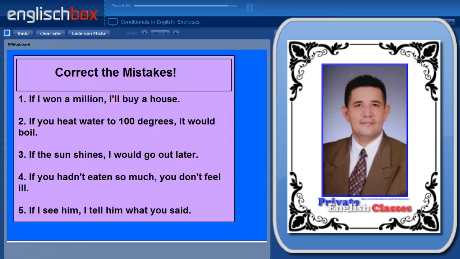Here are 5 sentences. In each sentence there is one mistake. Correct the mistakes.